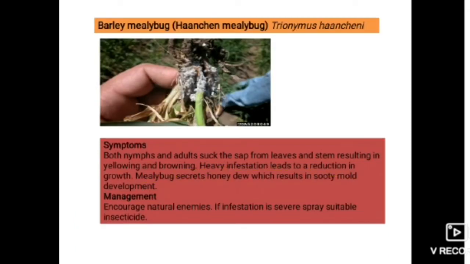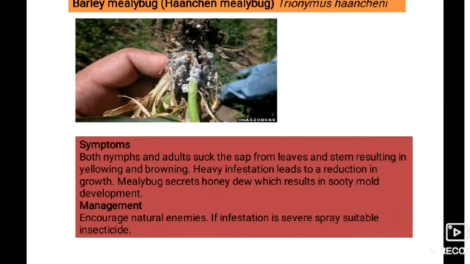Next, moving to barley mealybug, Heliococcus hanchini and Trionymus hanchini. And the symptoms, if we see here, both nymphs and adults suck the sap from leaves and stem, resulting in yellowing and browning. Heavy infestation leads to a reduction in growth. Mealybug secretes honeydew, which results in sooty mold development. It can be managed by natural enemies. If infestation is severe, spray suitable insecticide.